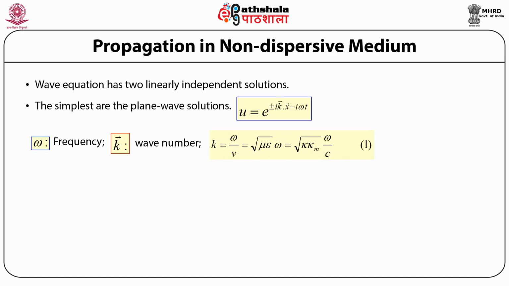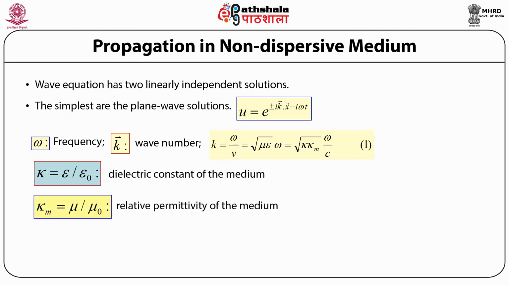So we can then further write this as k is equal to angular frequency omega by c, the speed of light, times under root of kappa times kappa subscript m, where kappa is equal to epsilon by epsilon naught and denotes the dielectric constant of the medium, while kappa m is the relative permeability of the medium and is denoted by mu upon mu naught. Here mu naught is the magnetic permeability of the free space, while epsilon is the electric permittivity of the material medium under consideration, while mu is the magnetic permeability of the material medium under consideration.